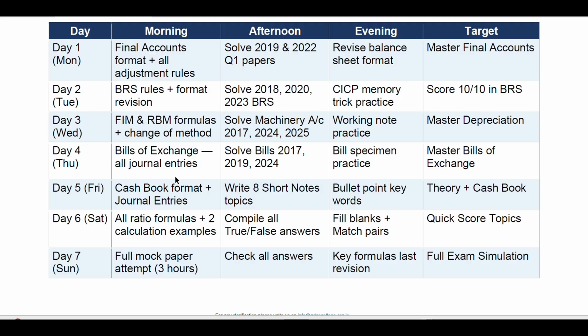Then day 6, in the morning, all ratio formulas plus 2 calculation examples. Number 2, that is in the afternoon. Compile all true or false answers. Then in the evening, fill in the blanks, match the pairs, and score. Quick score topics are important here. Your target should be.